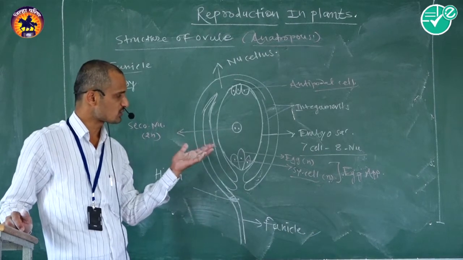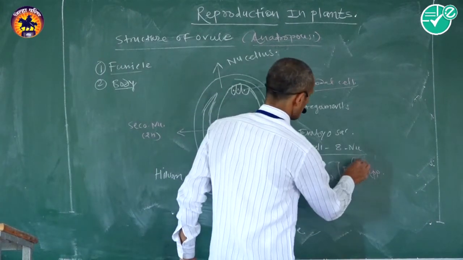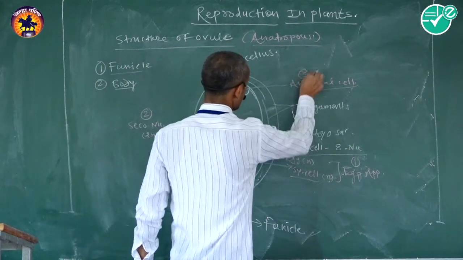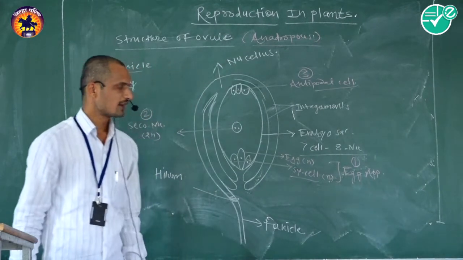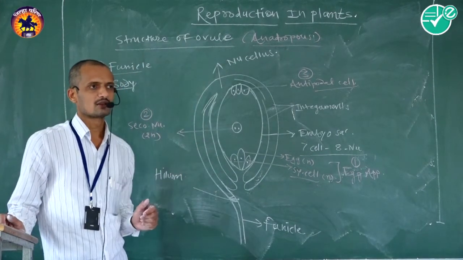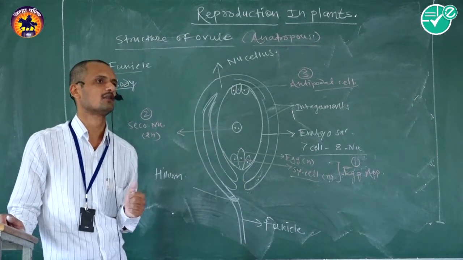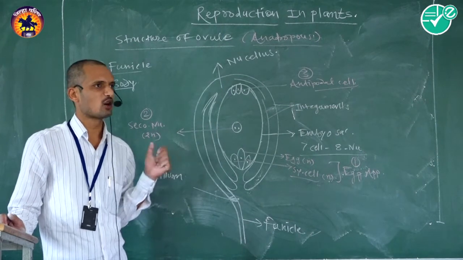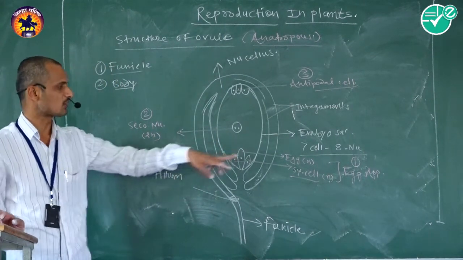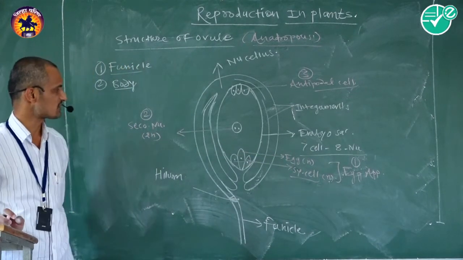Embryo sac consists of three parts: the first is the egg apparatus, the second is the secondary nucleus, and the third is the antipodal cells. The egg apparatus is placed at the micropylar end of the embryo sac. It consists of two types of cells: the middle larger cell is the egg cell, and the lateral two cells are synergid cells.